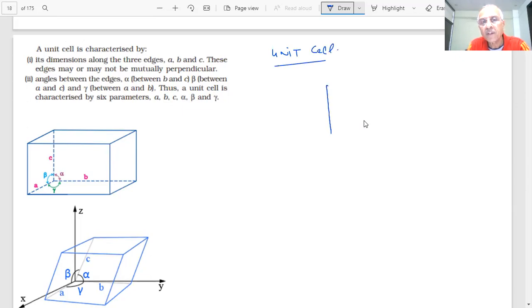Supposing there are three axes I am showing, the x, y, and z directions. These are perpendicular to each other. If I take these, how many edges will there be? Let us see. If I consider this side, these are 1, 2, and 3. If I make a unit cell out of it, you can draw how it will look.